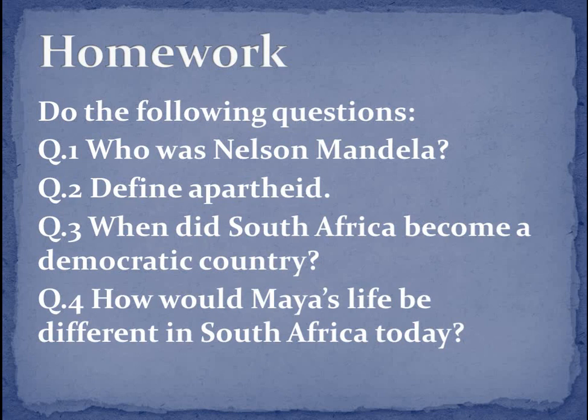So all these questions you will attempt. If you don't know the answer to any question, please try it in your rough register, so that in the next lecture when you get the solution, you can write the correct answer. But you must send the photos of your homework through email. So this is the homework for today.